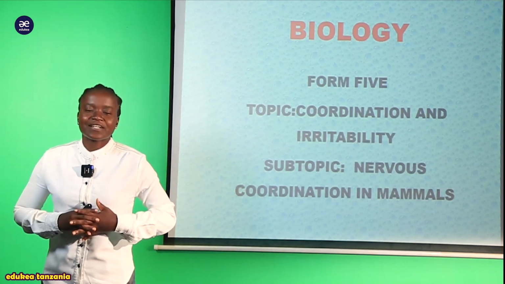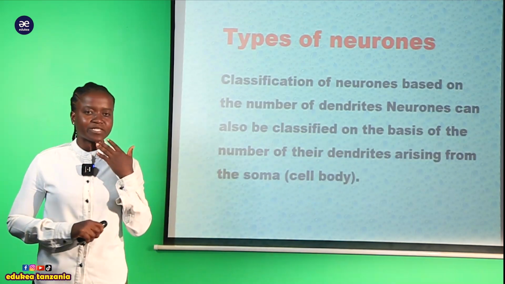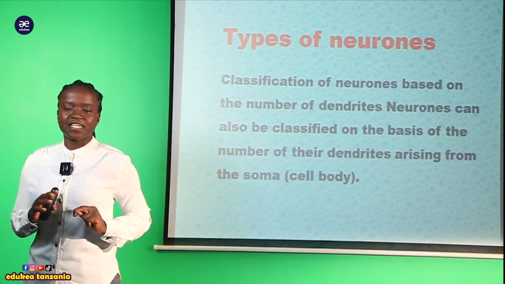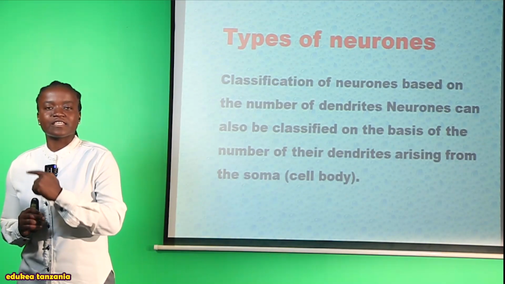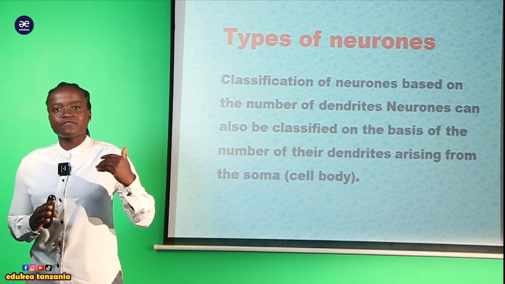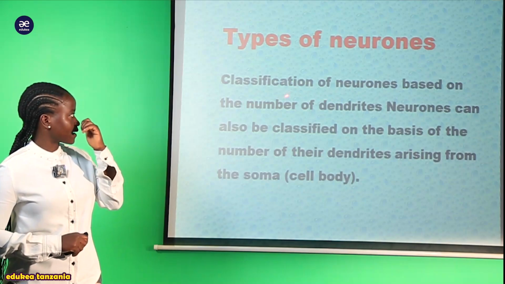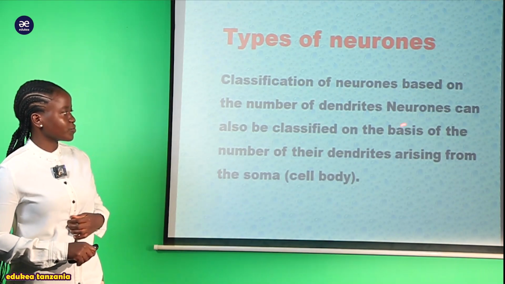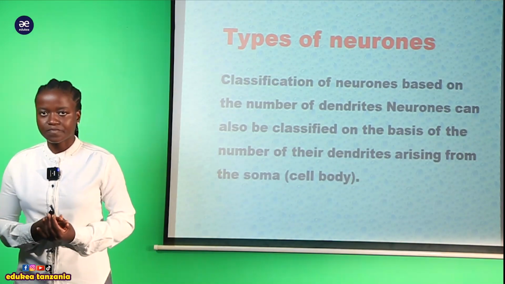So my students, in today's session we are also going to see the types of neurons. Remember, we have 2 classifications of the types of neurons, based on structure and function, that we already covered in the previous session. But we also have to see another classification of the neurons, which is based on the number of dendrites.